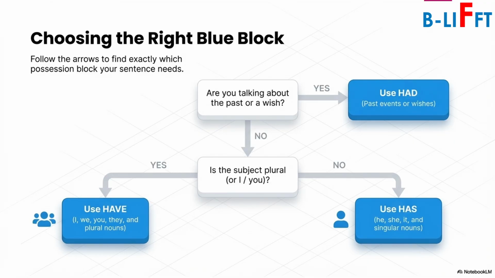Choose the right blue block. Follow the arrows to find exactly which possession block your sentence needs. Are you talking about the past or a wish? If you are talking about the past, you have to use had possession verb. And if you are talking about the actions in present, then you have to use has or have. You have to use has with singular subject and have with plural subject.